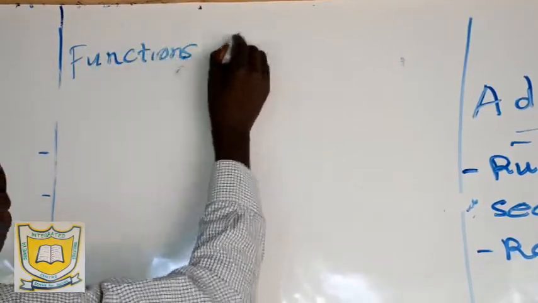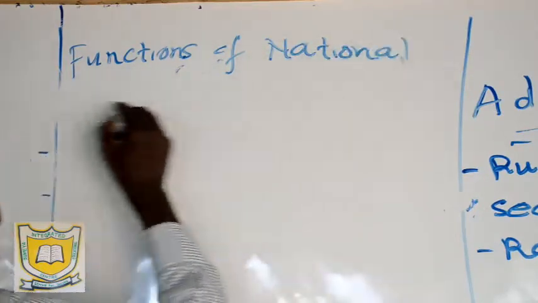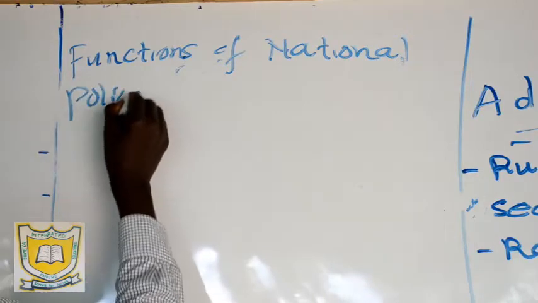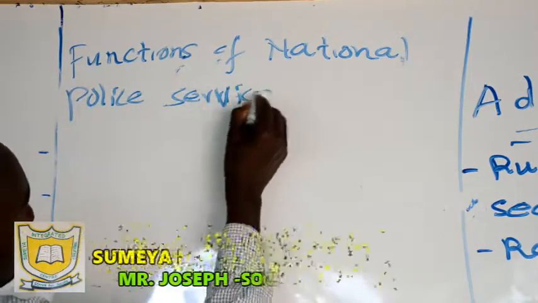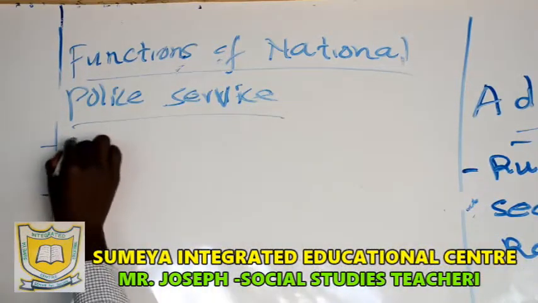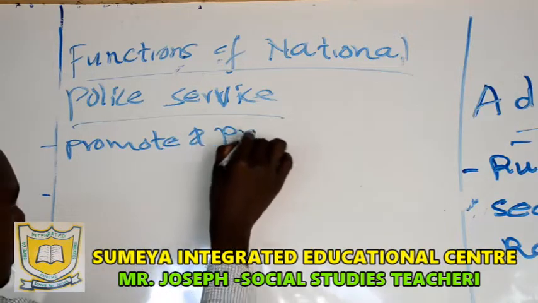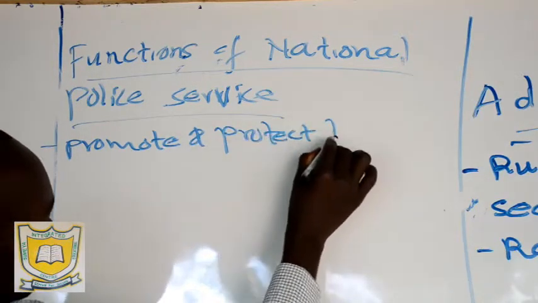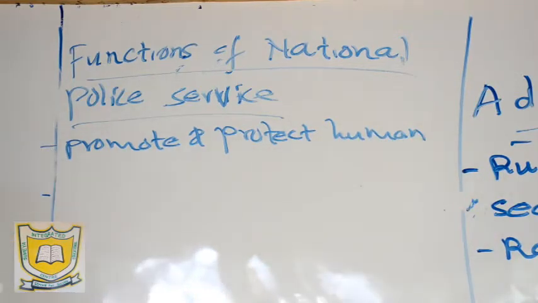Functions of National Police Service. So first, they promote and protect human rights, because we know the role of the security departments or units we have talked about.